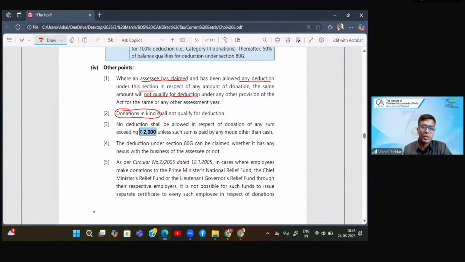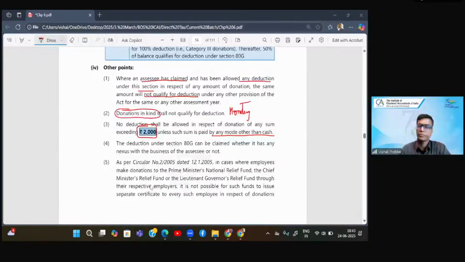Next, very important. Even though I am saying that the donation should be in monetary form, then only you are eligible, that monetary form should not be cash. So if you want to get deduction, the donation should be in a mode other than cash. Cash is allowed, but only up to 2000. Why is this done? This is done to ensure that black money is not diverted in the form of donation. So wherever we are talking about donation, donation in cash up to 2000 will be allowed. If it exceeds 2000, then the donation in cash will not be allowed. Fine.